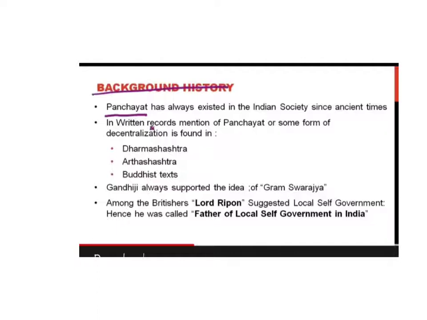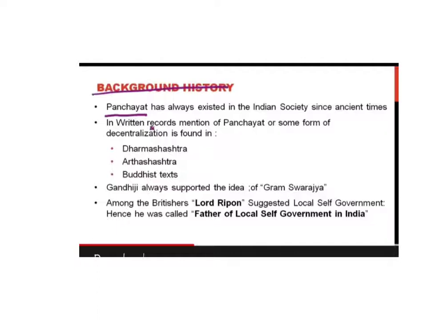Lord Ripon was a Governor General of India, and he suggested local self-government, the government which works at the grassroots level or the village level. Hence, he was called the father of local self-government in India. So if someone asks who is the father of local self-government in India, we can say Lord Ripon.